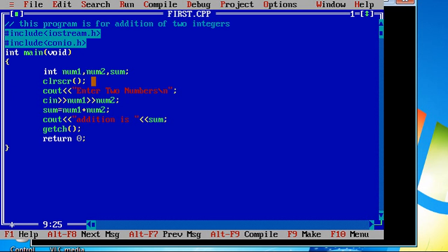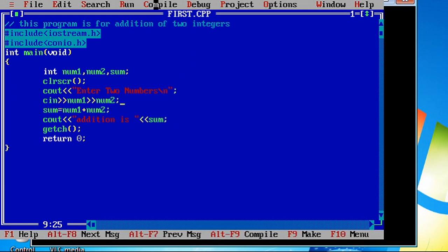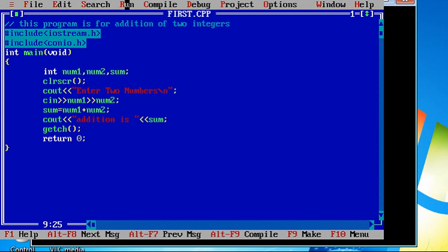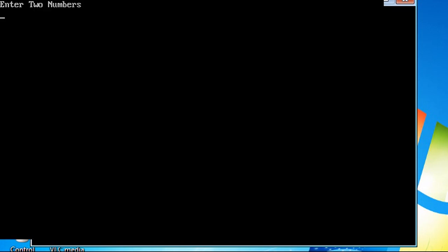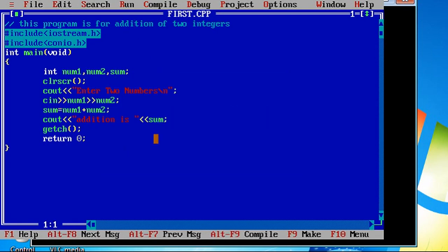Okay, now let's save it. So I press F2, save this code. Now compile it again, run it. It is asking to enter two numbers. Let's say I have entered number 15 and second number is 25. Make sure that when you are entering two numbers, these two numbers should be separated by space. So enter. So I'm getting addition is 40. So this is a simple C++ program in which we are taking two values from user through keyboard and we are displaying the addition of them.